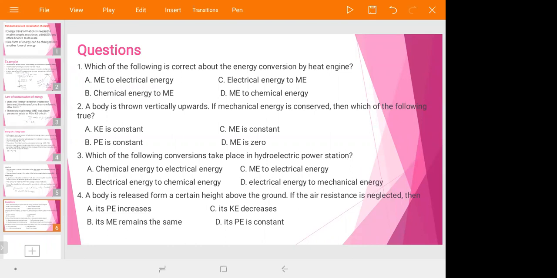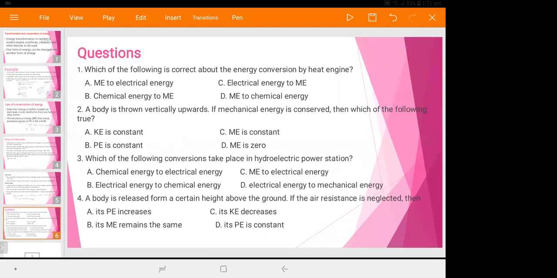Let us see this question. Question number 1, for example: which one of the following is correct about the energy conservation or conversion by a heat engine? Okay, look, by a heat engine.